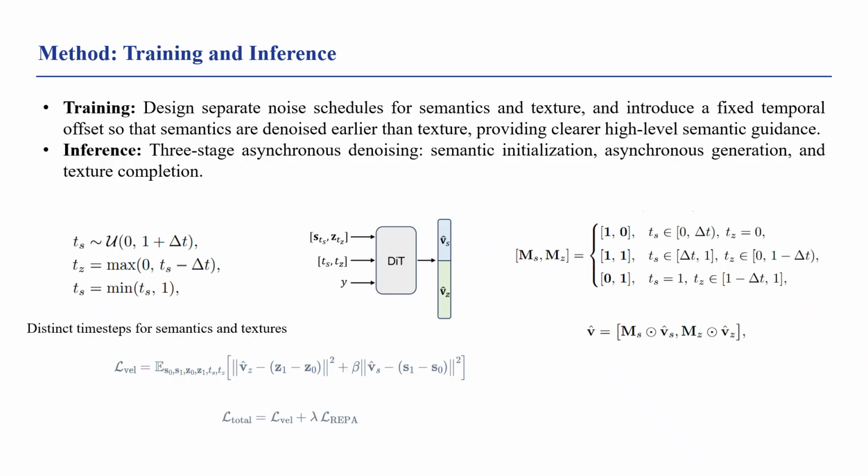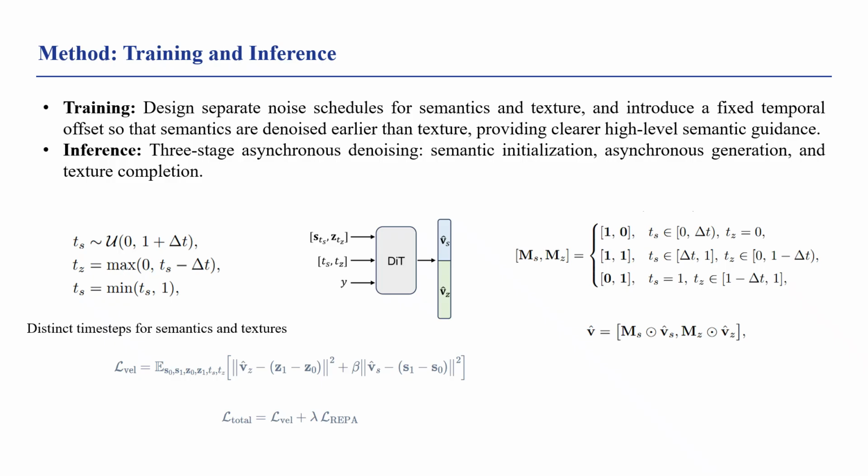During training, SFD assigns distinct time steps to semantics and textures. For each image, we first sample a semantic time step, T sub S, from an extended interval. Then, we derive the texture time step, T sub Z, by subtracting a fixed offset, delta T. After that, both time steps are clamped to the range from 0 to 1, and we ensure that T sub S is greater than or equal to T sub Z. This guarantees that the semantic latent is always less noisy than the texture latent, providing clearer structural guidance throughout denoising.